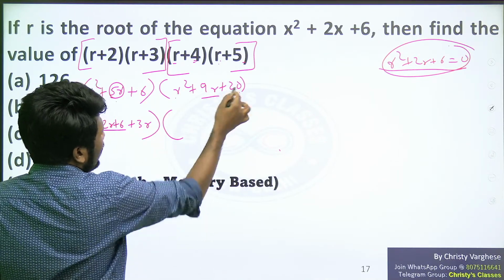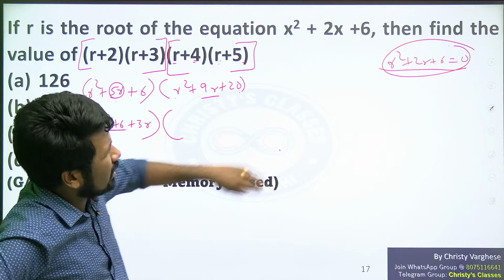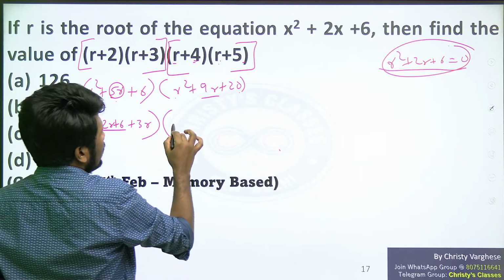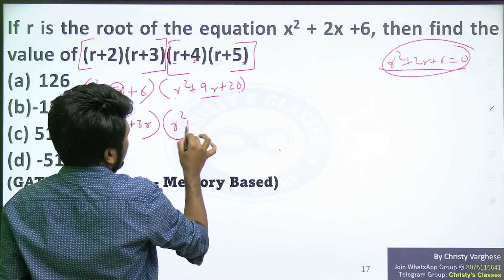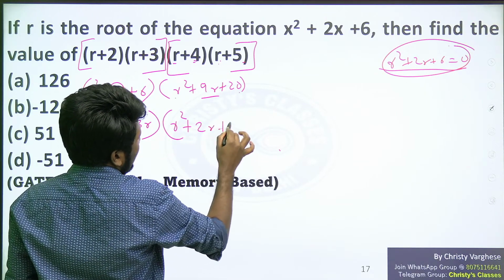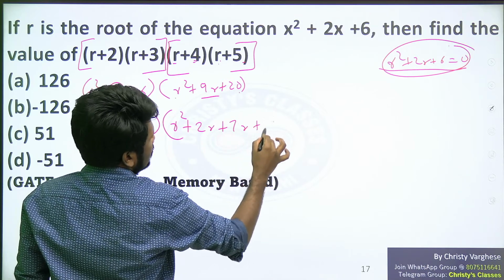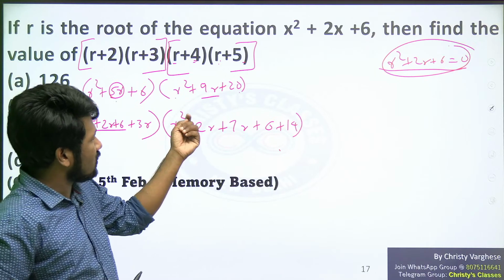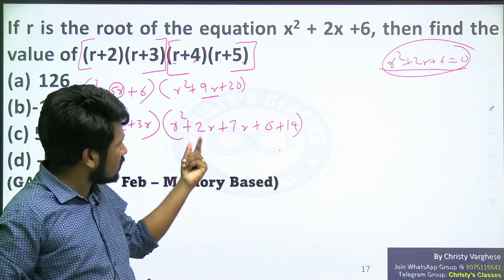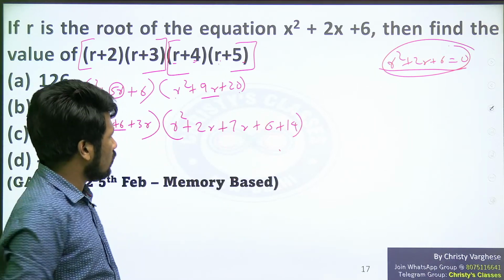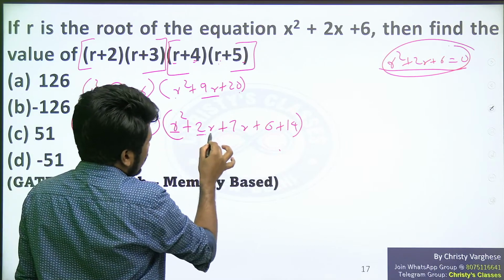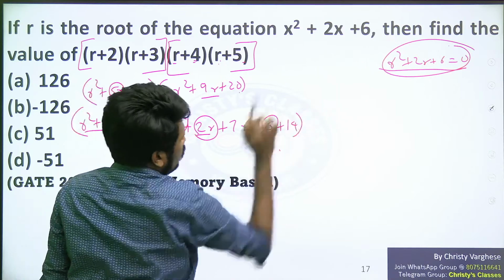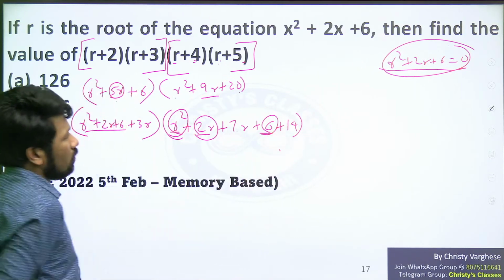Similarly, here 9r and 20 is there. We don't want 9r, we need 2r and 6. So let us take 2r and 6 only from here. R square plus 2r plus 7r plus 6 plus 14, writing like this is not a mistake. 9r as 2r plus 6r, 20 as 6 plus 4. So that this r square, 2r and 6, these three will make a 0. And 7r plus 14 only remains.